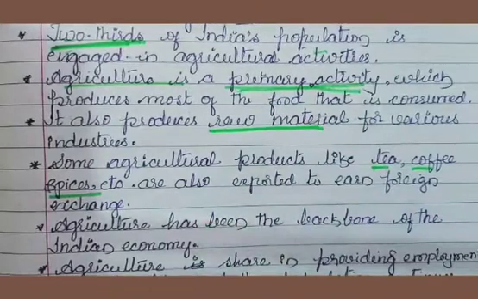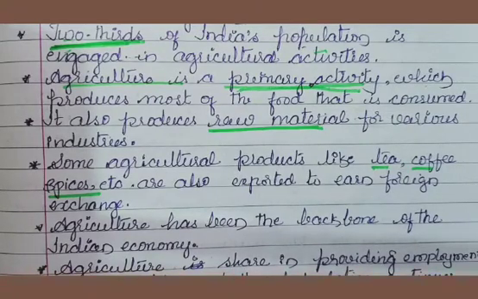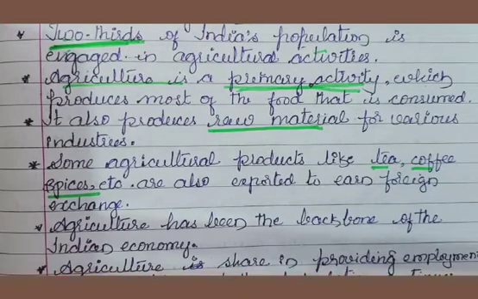Economically, we have three types of activity. One is primary, another is secondary, and the third is the service sector. Primary activities mean producing goods. Here, agriculture is a primary activity which produces most of the food that is consumed.